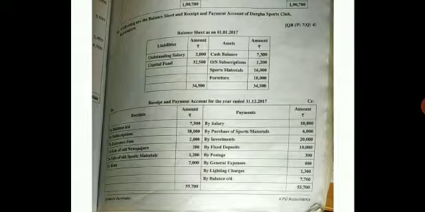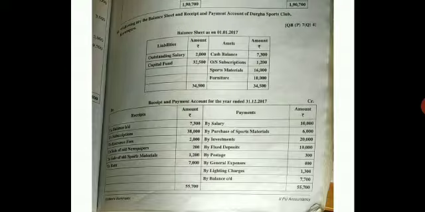Entrance fees is given to you, and in the adjustment they have told you entrance fees are to be capitalized. So it should be taken to the balance sheet under the heading capital fund. Sale of old newspapers, it is an income. It should be taken to the income and expenditure account. Sale of old sports materials, it should be taken to the income side of the income and expenditure account. Rent, it is an income, it should be taken to the income and expenditure account.